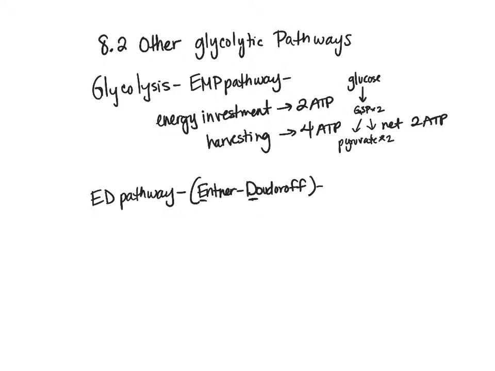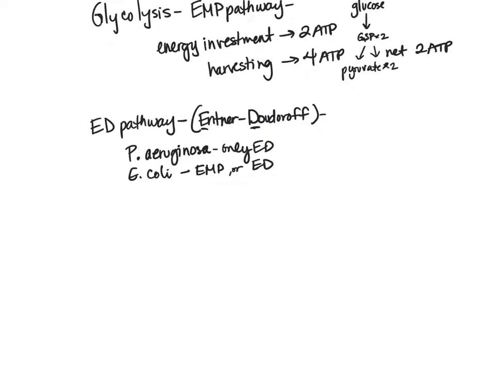So there are some bacteria. The one that they talk about in the text is Pseudomonas aeruginosa. So Pseudomonas aeruginosa is one that only uses the ED pathway. But some bacteria, and they give the example of E. coli, can switch. E. coli can use either the EMP pathway, the typical glycolysis, or they can use the ED pathway. And then this is just going to depend on the circumstances for the bacteria. It's going to depend on what they have around them. It's going to depend on what they need.